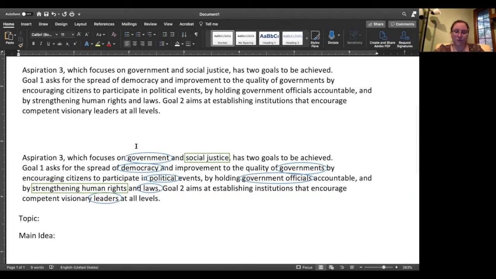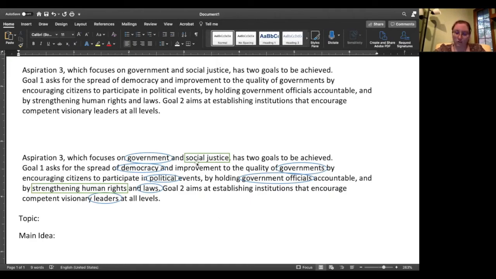You can see that I've already done this here. I have circled in blue anything related to governments or to types of governments like democracy. So we have government, democracy, governments, government officials, laws, and so on. You'll also notice here these green boxes. These boxes are related to people and to the rights of people.